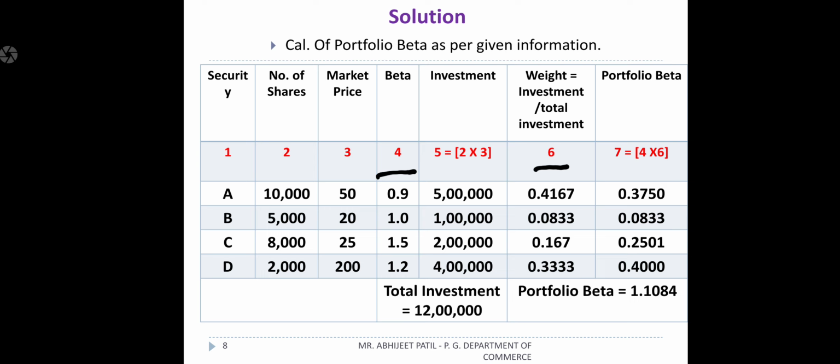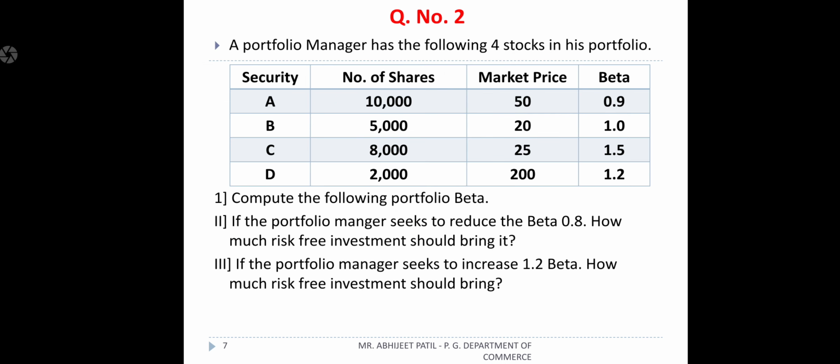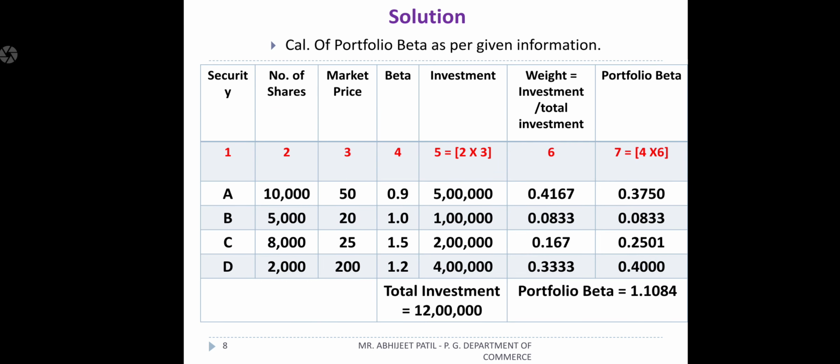Total of all this, the last column total: 0.3750 plus 0.0833 plus 0.2501 and plus 0.400, we will get portfolio beta 1.1084. This is, as per the given information, how we find your portfolio beta. That is the question given in question number 1. Okay, after finding question 1, we get beta 1.1084.